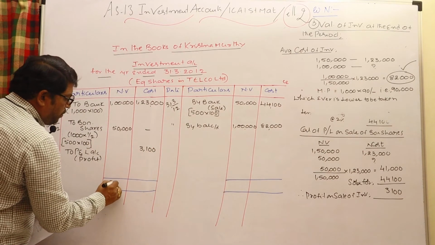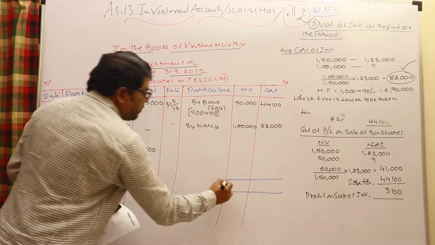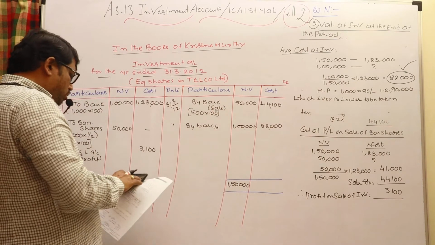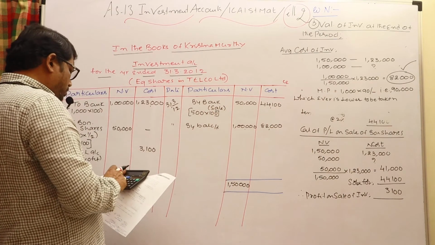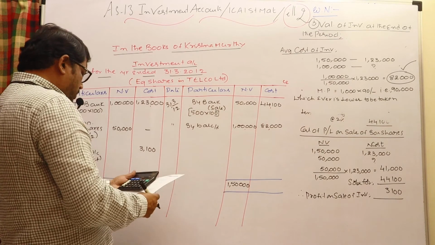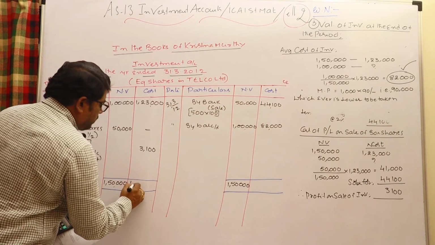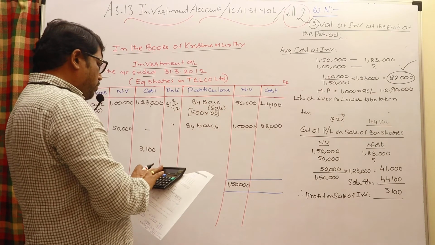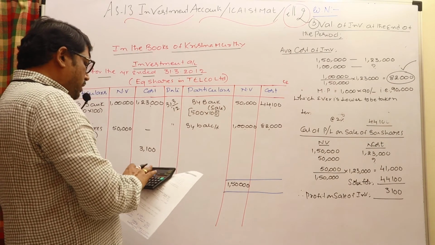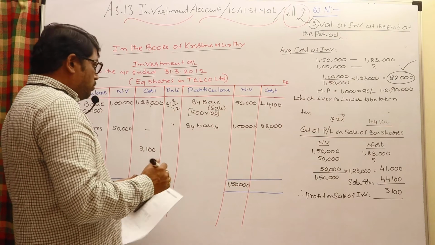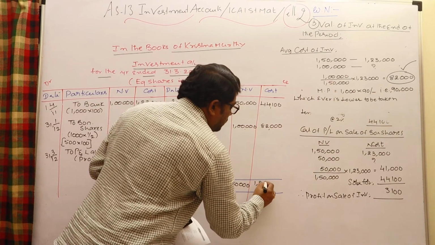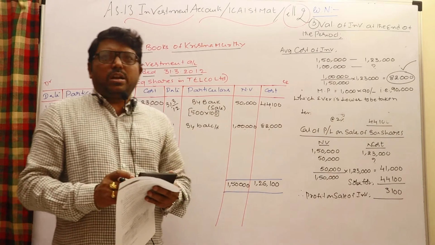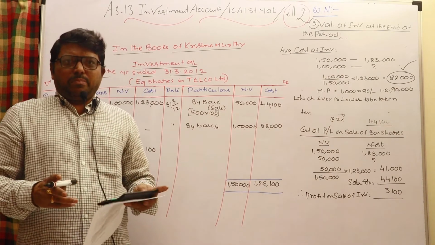Nominal value 1,50,000, and also take the cost column on both sides: 1,23,000 plus 3,100. The debit total is 1,26,100. Even the credit total we can check: 44,100 plus 82,000. The total would be 1,26,100. So this is a very simple and easy way to handle when bonus shares are given by the company.